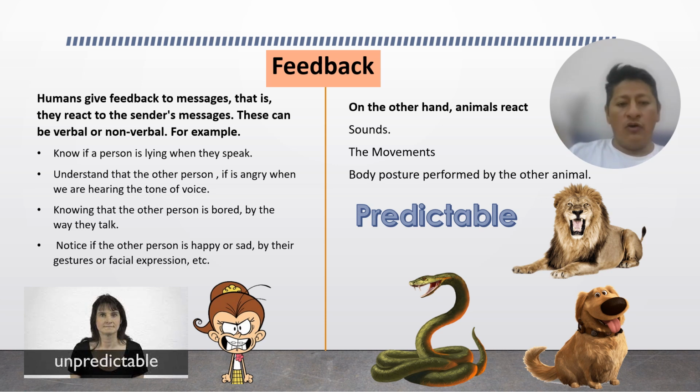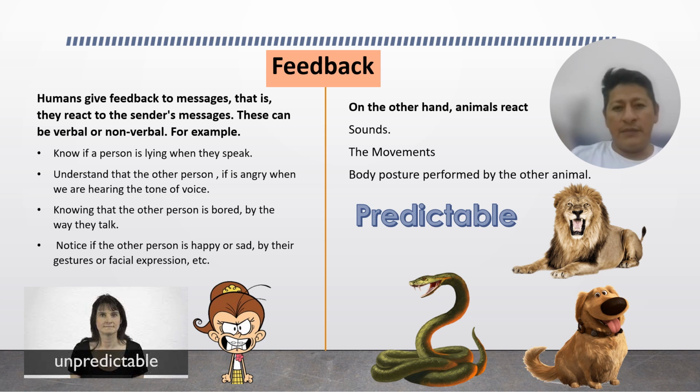Knowing that the other person is bored by the way they talk. For example, you see that another person is bored when they talk slowly. Some people notice if the other person is happy or sad by their gestures and facial expressions.